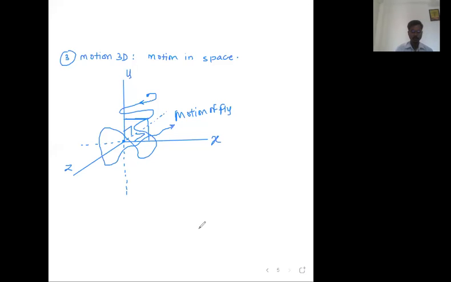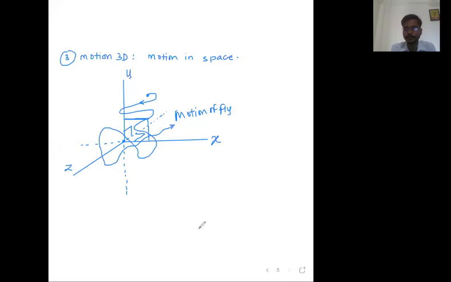Okay. Now there is one very beautiful example given in the notes: a 2D motion is the motion of the pieces on the carom board. Motion of the pieces on the carom board. Reply to me in the chat box. Isn't that a 2D example? Everyone? Motion of pieces on the carom board.